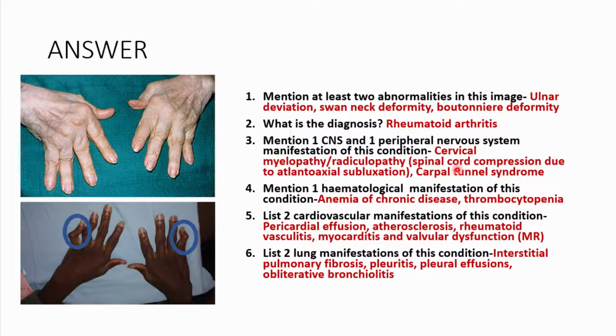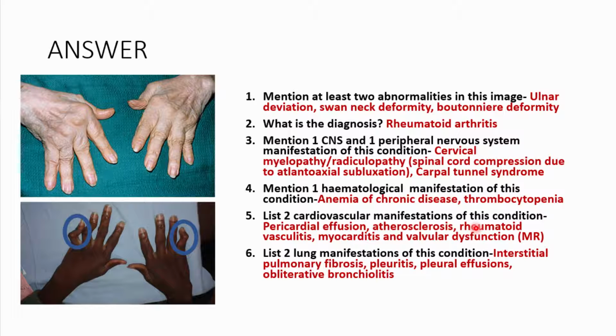Then question number 4, mention 1 hematological manifestation of this condition. So you could either have anemia of chronic disease, or you could have thrombocytopenia. List 2 cardiovascular manifestations of this condition. You could have pericardial effusion, you could have atherosclerosis, you could have rheumatoid vasculitis, you could have myocarditis, you could even have some valvular dysfunction, which is most likely mitral regurgitation.